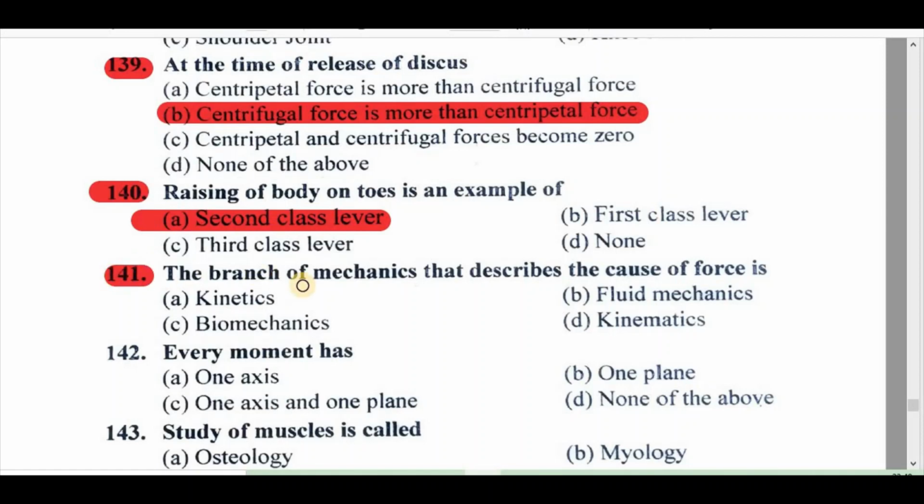141. The branch of mechanics that describes the motion without the cause of force is A. Kinetics, B. Fluid mechanics, C. Biomechanics, D. Kinematics. Right answer is D. Kinematics.